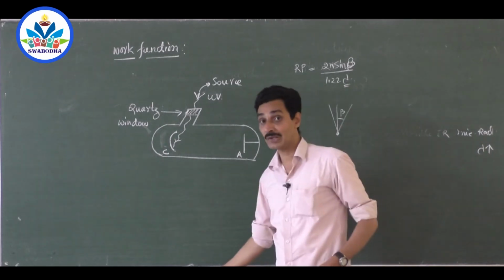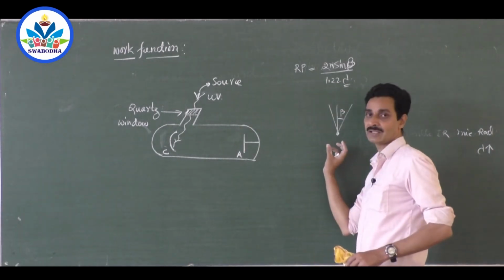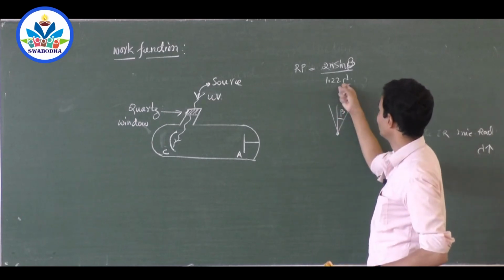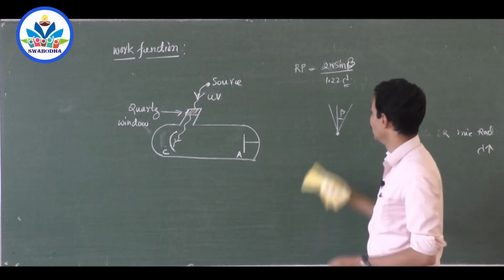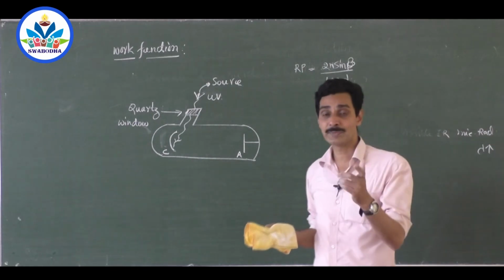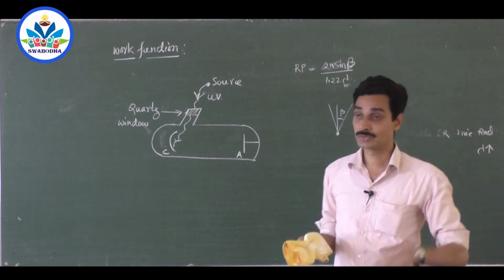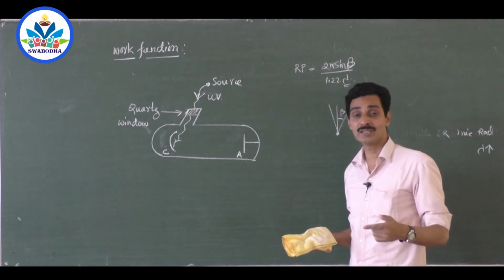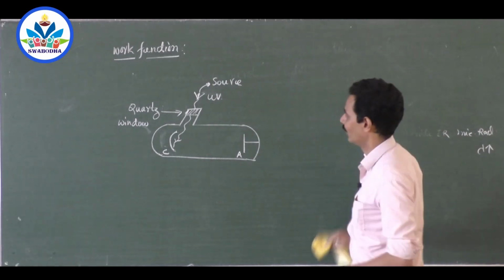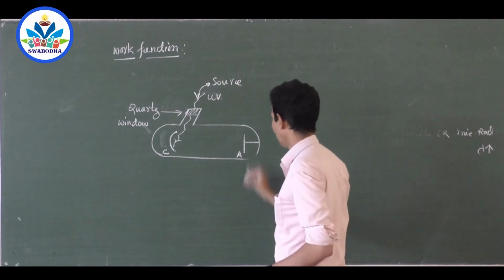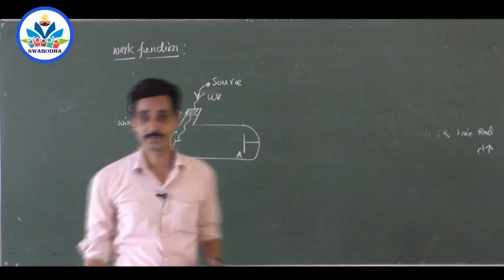So ultra microscopes use ultraviolet light to illuminate the object. We have a separate ultraviolet light to illuminate the object, and that decrease in lambda will increase the resolving power. But the problem with ultra microscopes is, if you use glass lenses and glass prisms in the microscopes, ultraviolet light is completely absorbed. So lenses and prisms used in ultra microscopes should be made of quartz. That is why we have a quartz window, right? Quartz doesn't absorb ultraviolet, whereas ordinary glass absorbs ultraviolet.